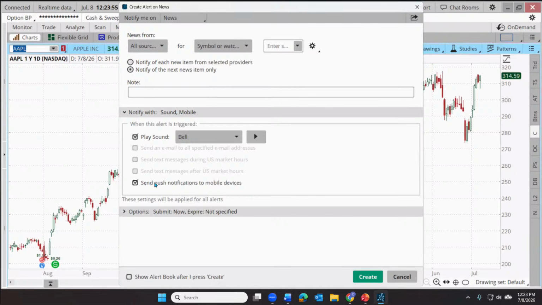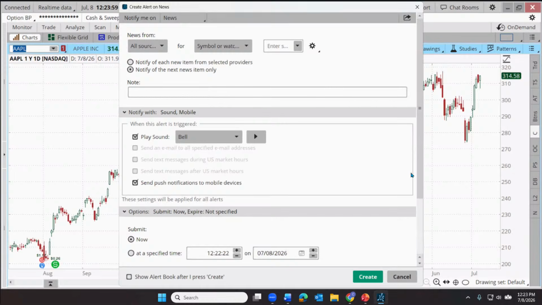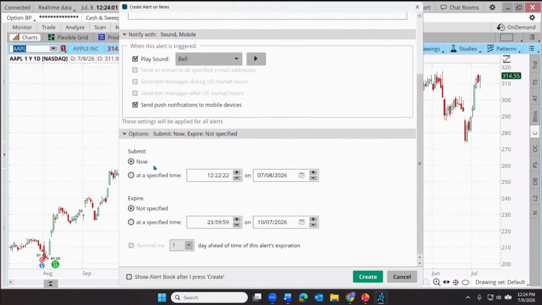So let me show you that in just a moment here. But finally, down at the bottom, we can select the time frame for which we want to receive those alerts. Do we want them to be ongoing, or do we want to start them at a specific time? Do we want to end them at a specific time? And then we could create that alert.